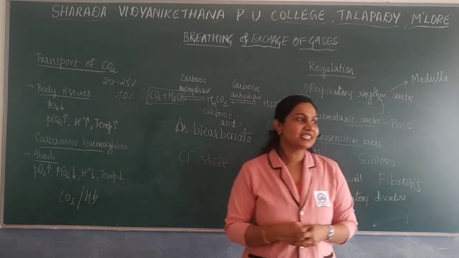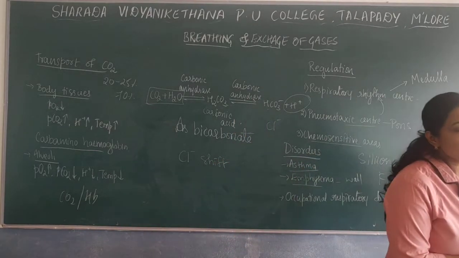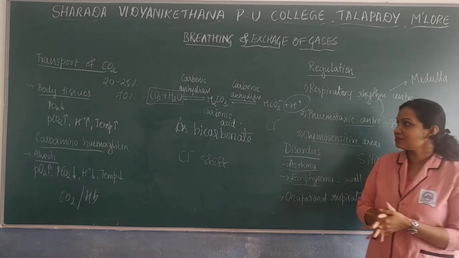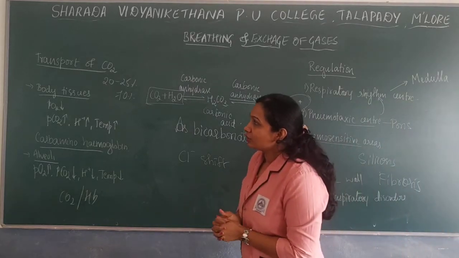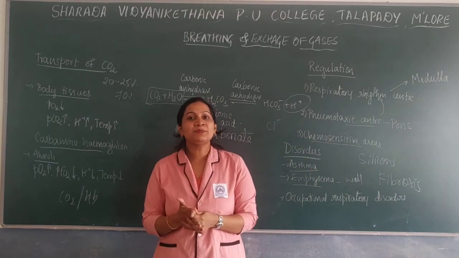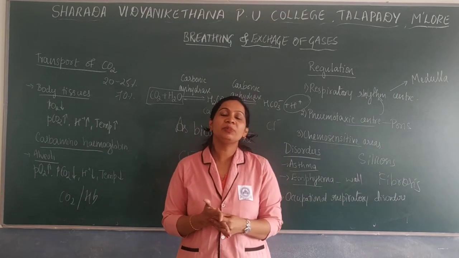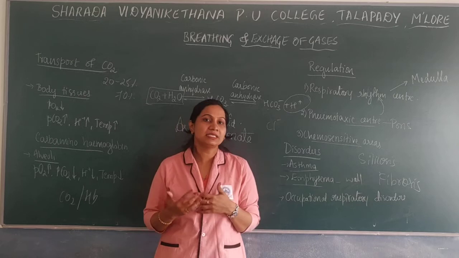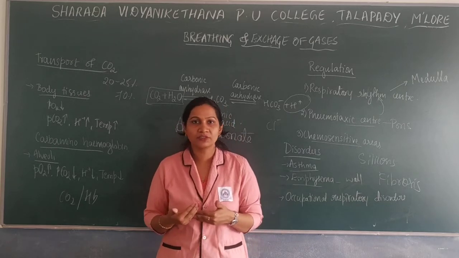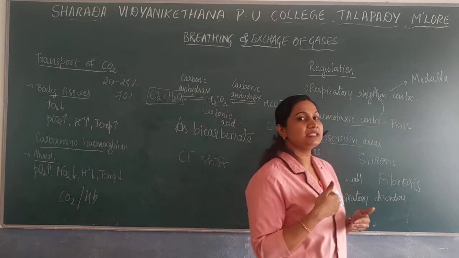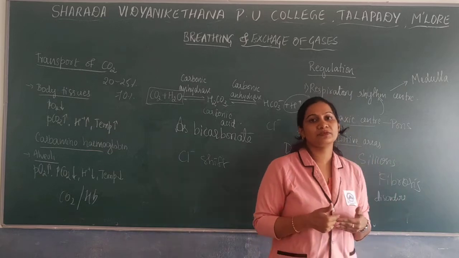Next, moving on to the mechanism of breathing. In the mechanism of breathing there are mainly two steps, inspiration and expiration. It mainly involves muscles such as the phrenic muscle of the diaphragm as well as the external intercostal muscle of the ribs.